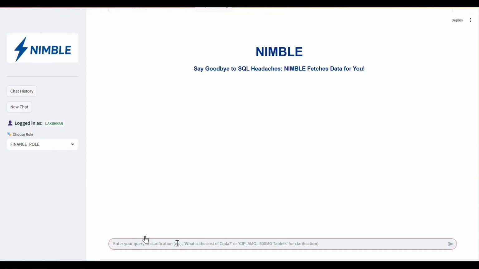Now let's look at the solution in action. For this demonstration, we have ingested synthetic data related to CIPLA pharmaceuticals. The dataset covers cost of production, actual consumption, and budget allocation financial data. Please note, this is not real company data. It has been created only for demonstration purposes.